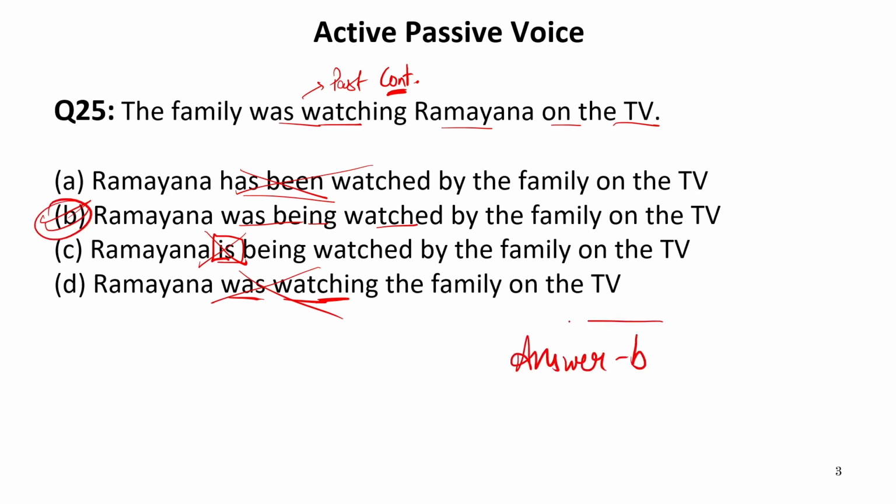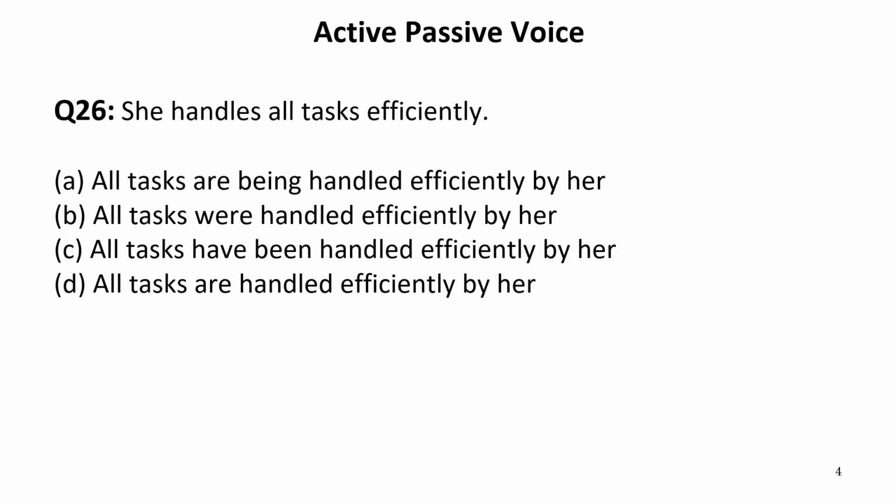Now, just to minimize our time, we just have to watch these words: has, watch, is, was. Now, by seeing these options, obviously has and is are eliminated. Whereas was being and was watching might confuse you, but there is no part of confusion as well. You have to look for the words was being watched. Now let us move to the next one.